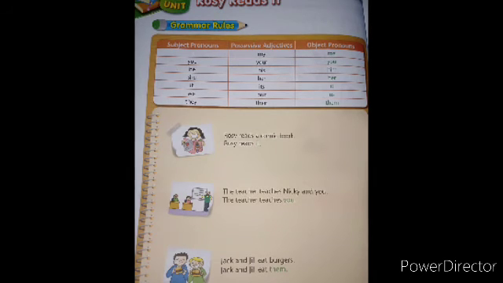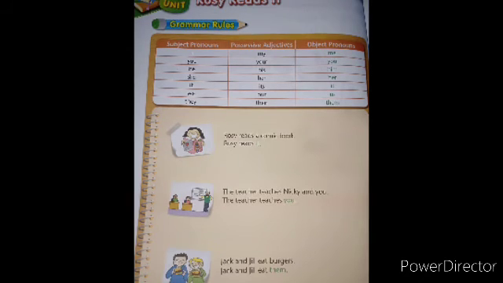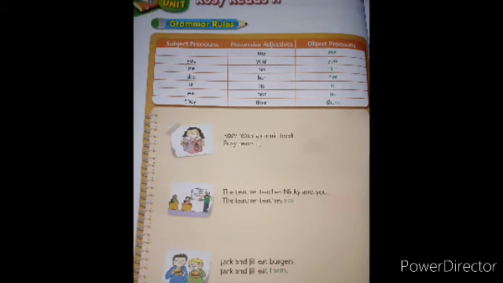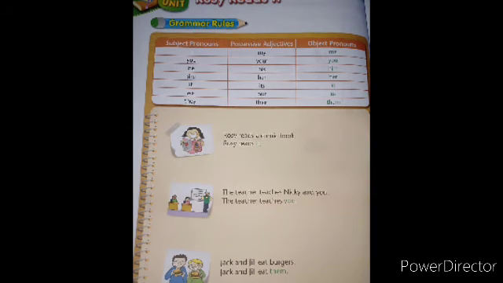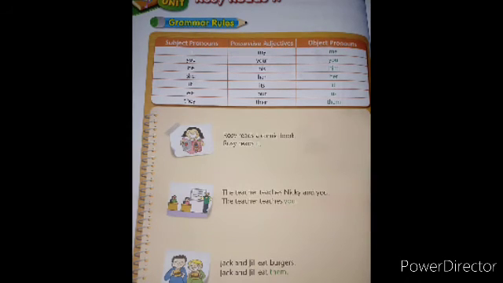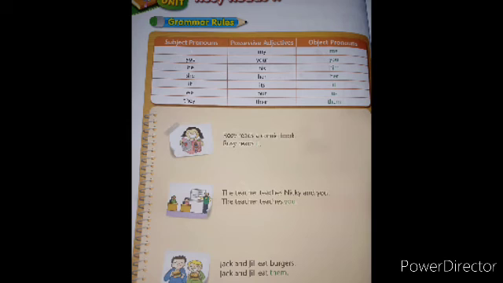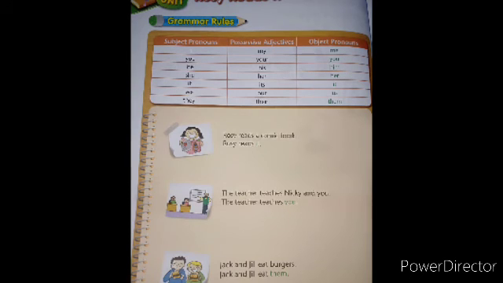In subject pronoun we say I, but in object pronoun we say me. In subject we say you, and in object also we say you. In subject pronoun we say he, but in object pronoun we say him. When we say she, in object we say her. When we say it in subject, in object we also say it. We becomes us in object pronoun, and they becomes them. So children, I hope you have understood subject pronouns and object pronouns.